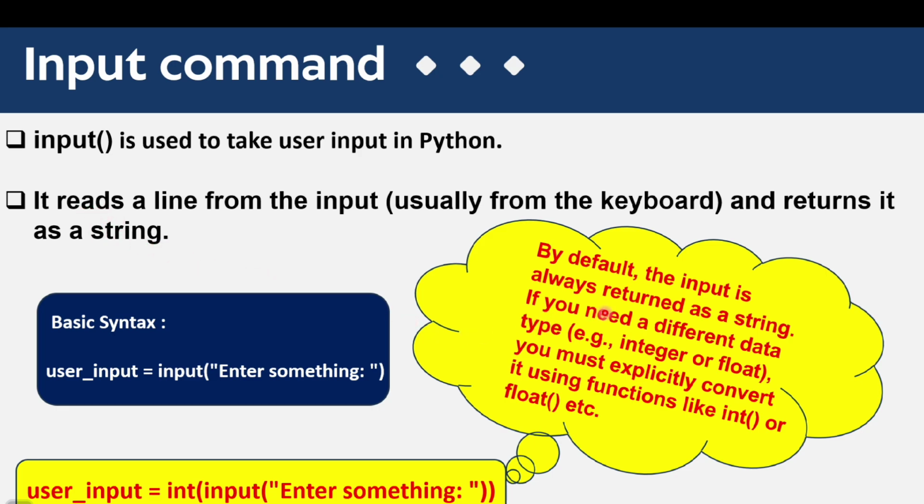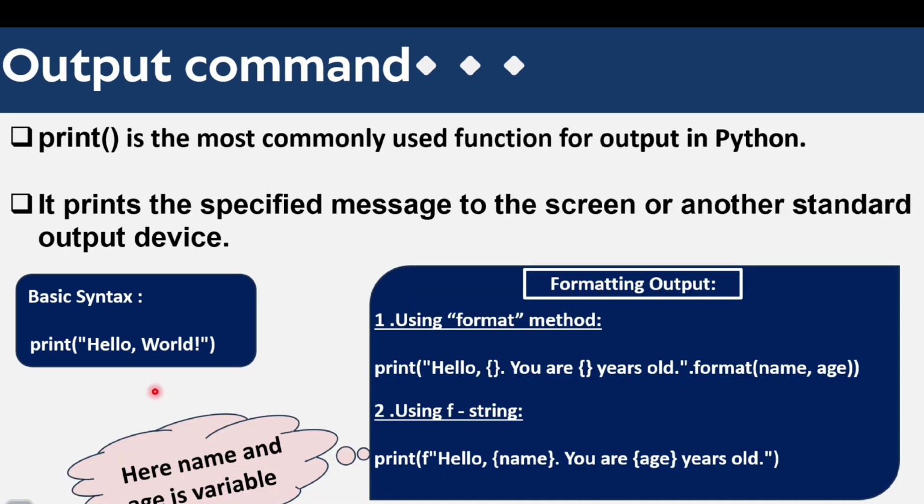If we want to change it, like if we want to give an integer or float or any other type of data, then we have to specify it explicitly. We have to convert, like we are doing typecasting. So here we have to do that. Okay. So we are going to see it in code in Google Colab. After that, how we get output.